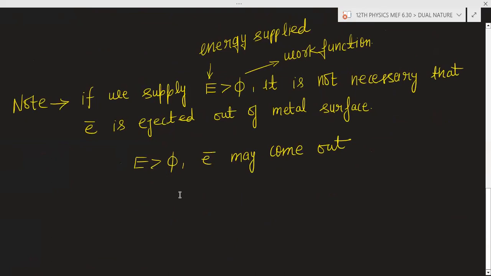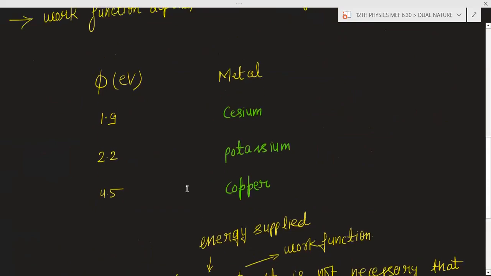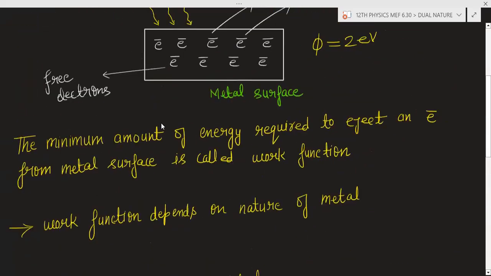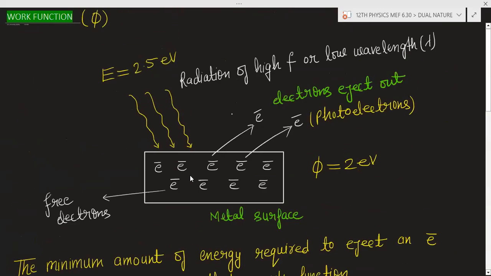So if you are providing more energy than required to eject, what will happen? You have given the energy to the electron. For example, here you have given 2.5 electron volt energy to this electron.